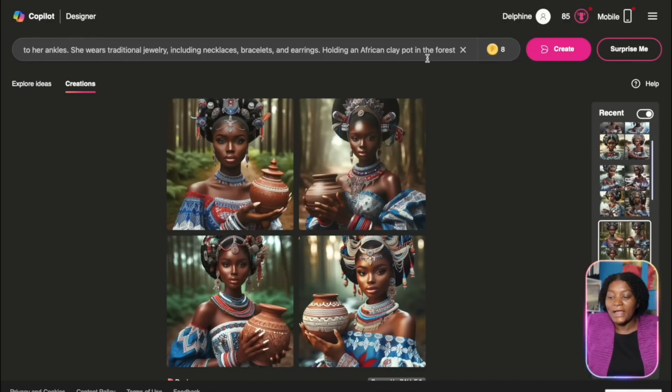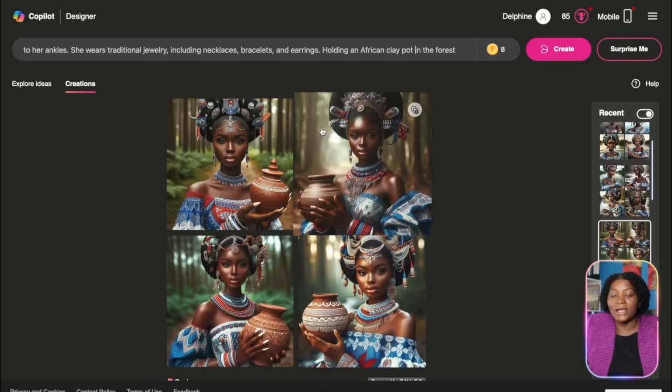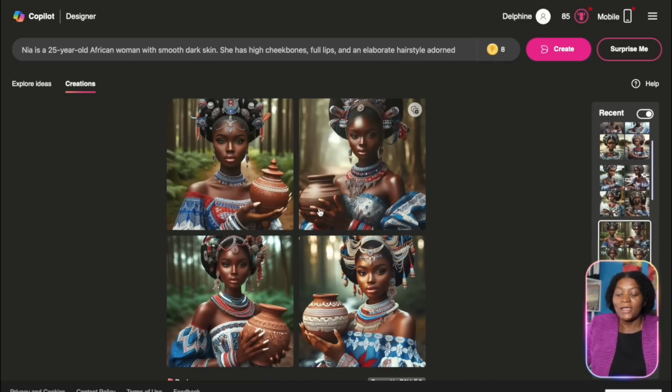So this one I just added holding an African clay pot in the forest. So you see she's here holding this pot and she's standing in the forest, so you can see the background. So you can go ahead and change the description as much as you want, you know, but the main thing that I want you to take note of here is that keep her description, her features, her clothing, everything constant, and only change the action. That will help to keep her face constant. So assuming that you did all of that and there are still some differences in her facial features, I'm going to show you now how to fix that.